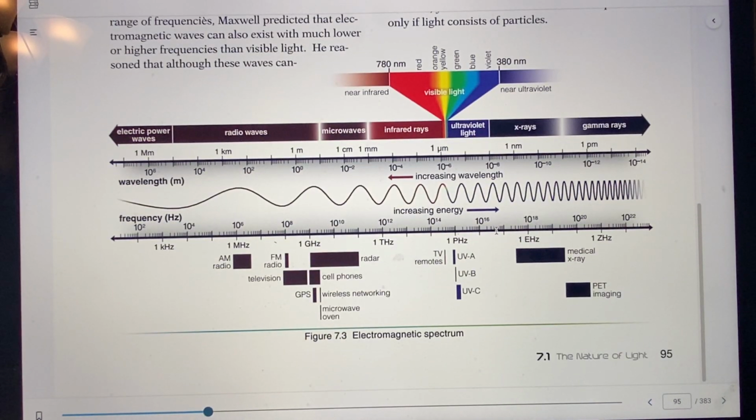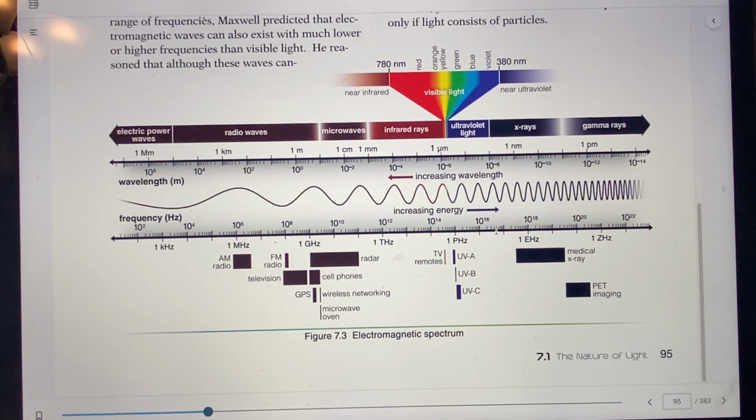Here we go. This is what I want to do. Here we have an electromagnetic spectrum, and you probably have seen this before. We were talking about James Clerk Maxwell finding these electromagnetic waves. Well, Maxwell predicted that electromagnetic waves can exist at lower and higher frequencies than visible light.